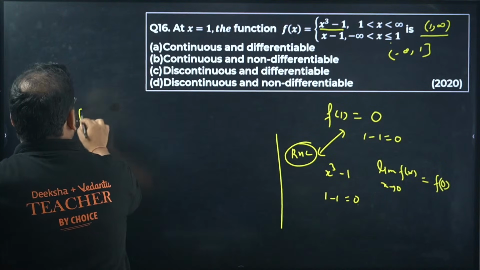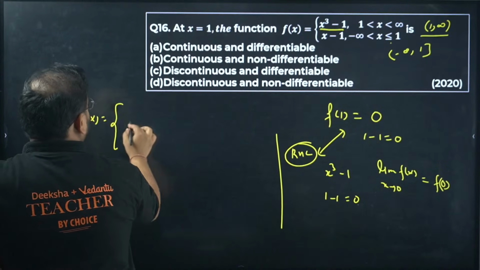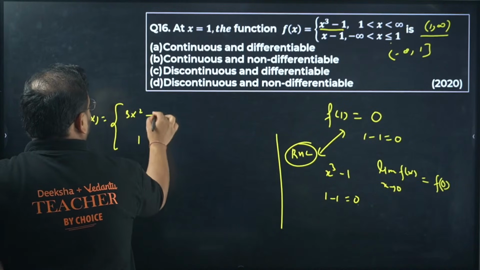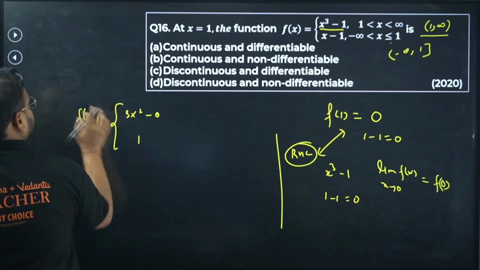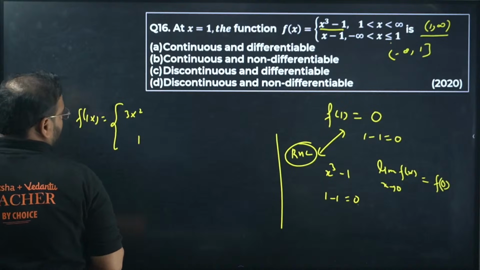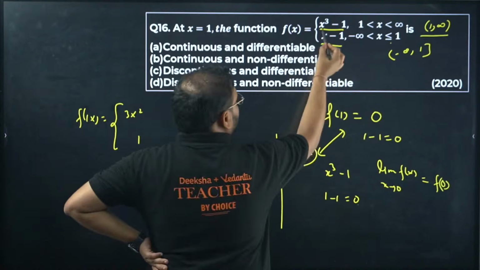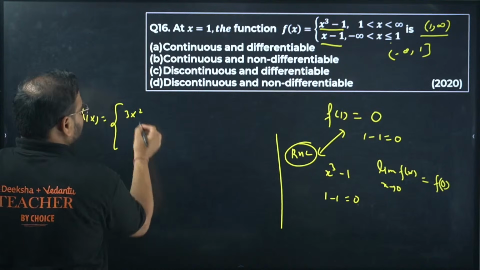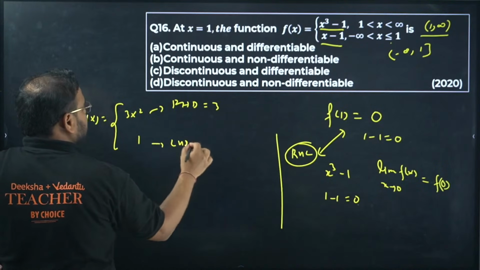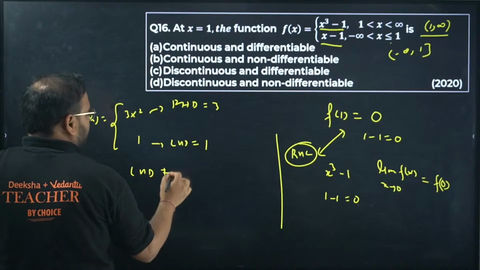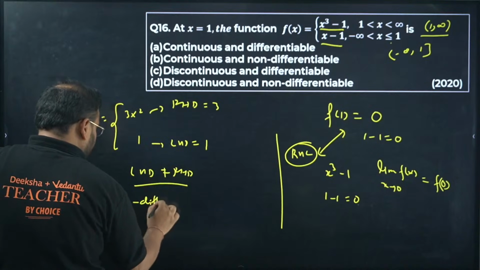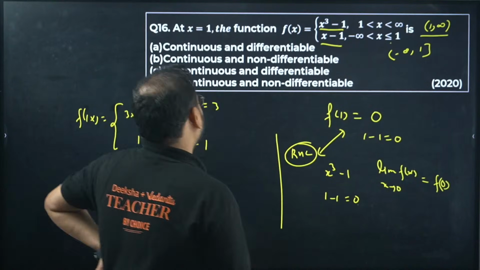Now we're looking for the derivative. We'll write f dash of x, differentiate, you'll get 3x square for one part, 0 and 1 for the derivative of the second part. When you put x value as 1, your RHD is 3, and the LHD is coming as 1. Your LHD is clearly not equal to the RHD, hence the answer is non-differentiable. So continuous but not differentiable. Answer is B.